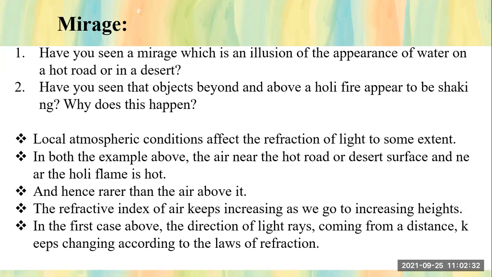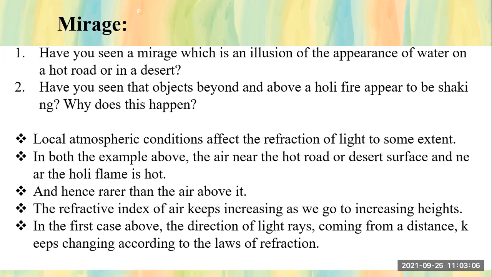that is hot, and hence rarer than the air above it. As that air is hot, its density will be less, it will be rarer, and the air above it will be the colder one and its density will be more. So this hot air will be the rarer medium for us. Now the refractive index of air keeps increasing as we go to increasing height, right?